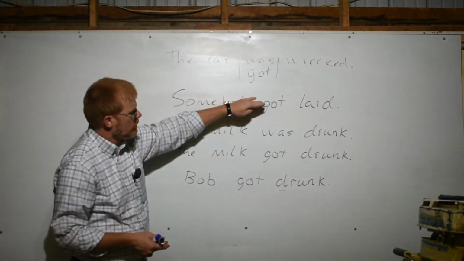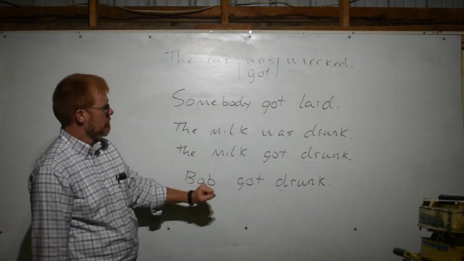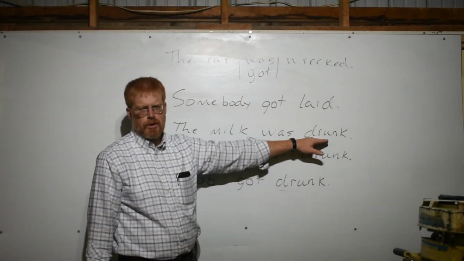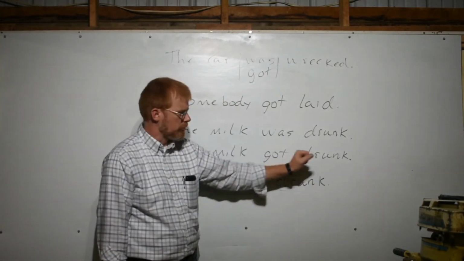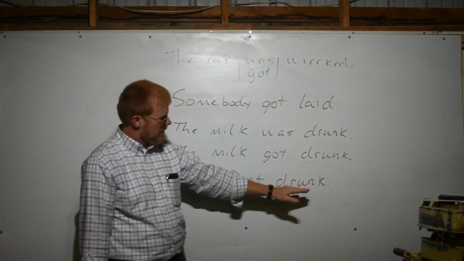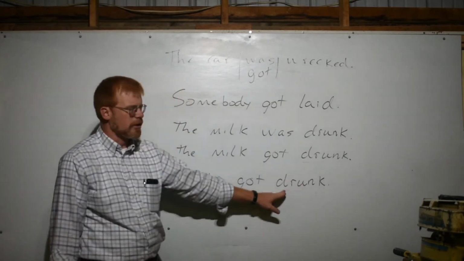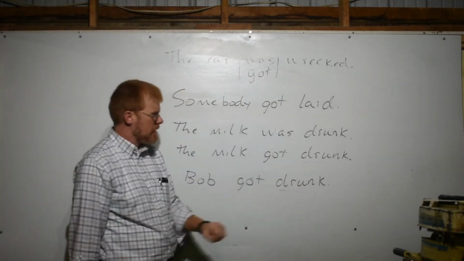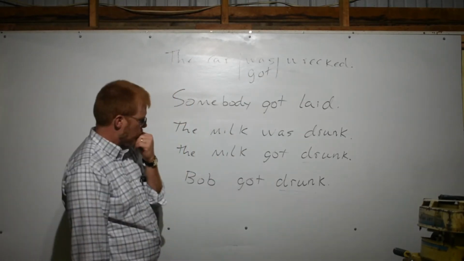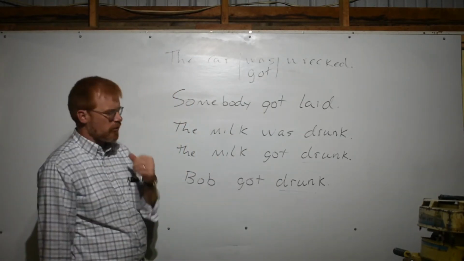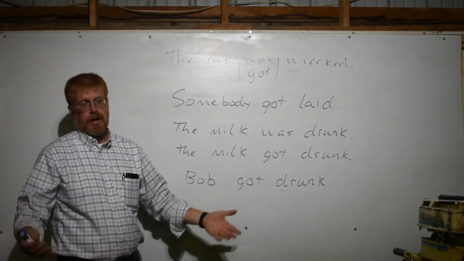Got shades slowly into a linking verb. This is definitely a participle. This appears to be a grammatical participle. This may be an adjective using got as a linking verb, or it may be a grammatical participle with a different meaning for the verb. I think the case is a little harder to make there, but really, why split the hair?